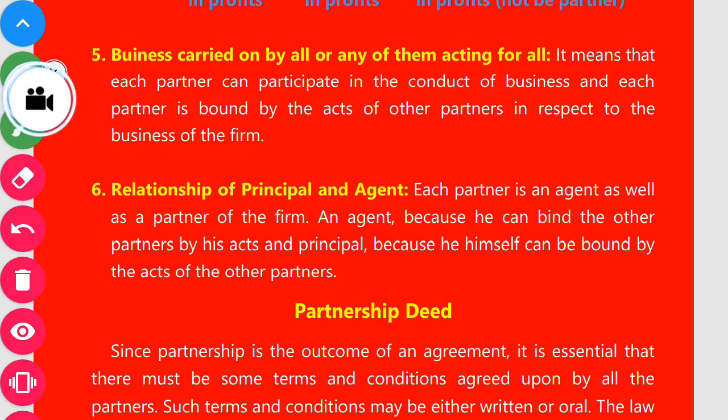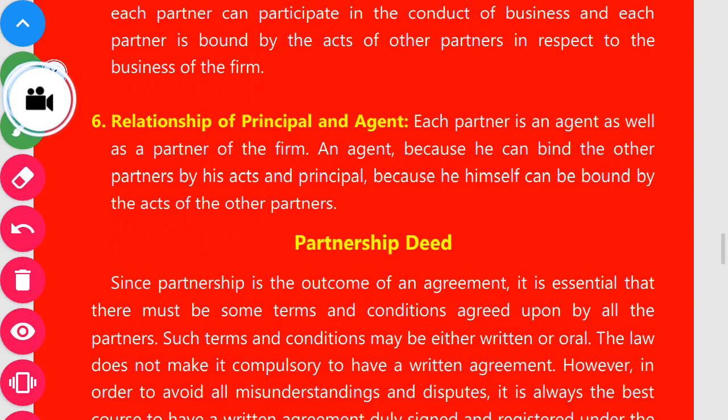In the absence of any one feature of partnership, there will never be partnership. In the absence of one feature out of these six features, there will not be partnership. Is it clear? Okay.